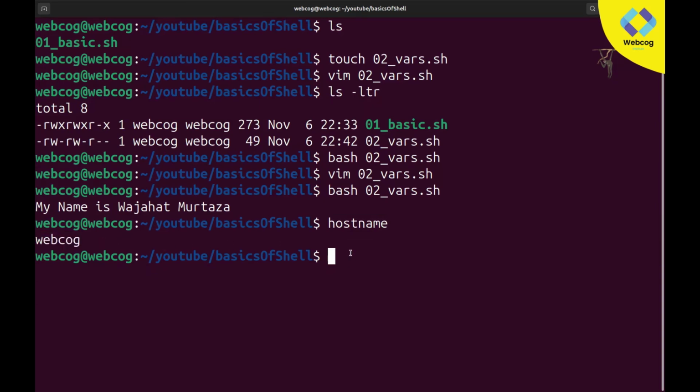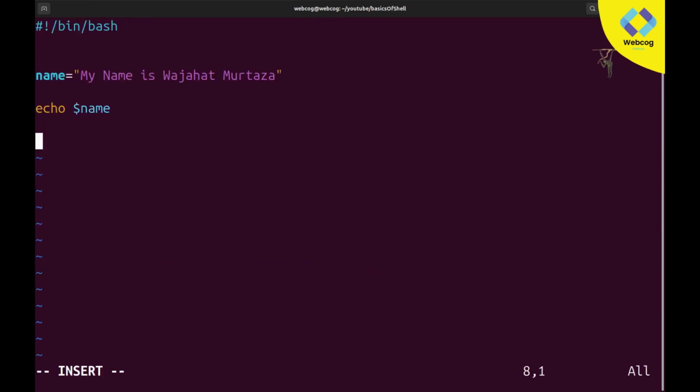So hostname is a default command, and you can directly use this command in your file. How to do it? I'm going to vim vars.sh, enter insert mode, and declare a new variable. This time the name of my variable will be current user.